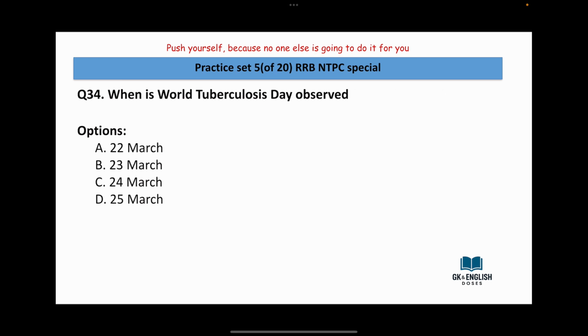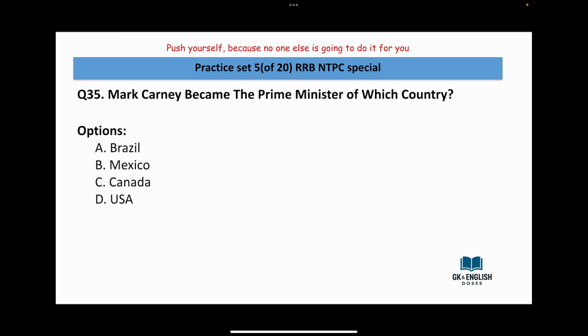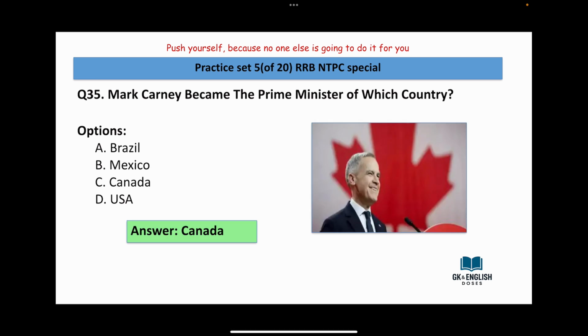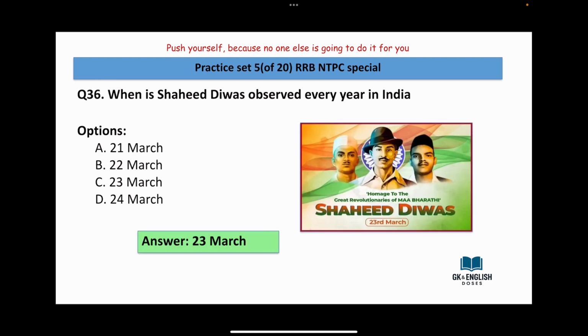When is World Tuberculosis Day observed? 22nd March, 23rd March, 24th March, 25th March. Answer is 24th March. Mark Carney became the Prime Minister of which country? Brazil, Mexico, Canada, USA. Answer is Canada. When is Shahid Divas observed every year in India? 21st March, 22nd March, 23rd March, 24th March. Answer is 23rd March.